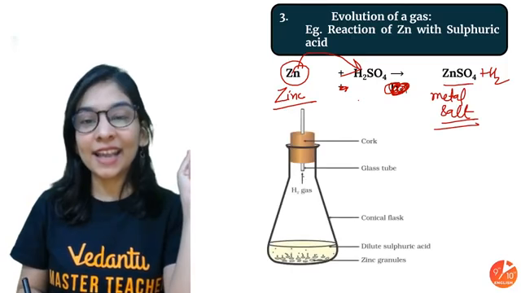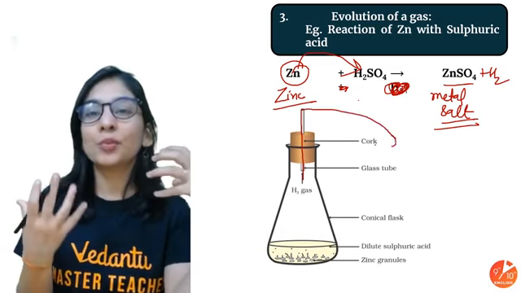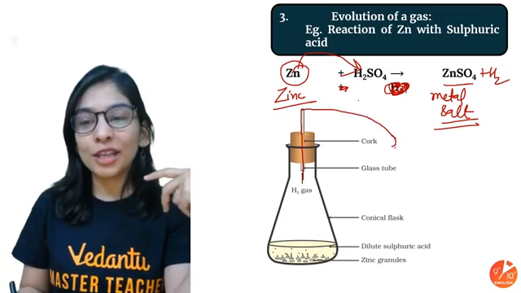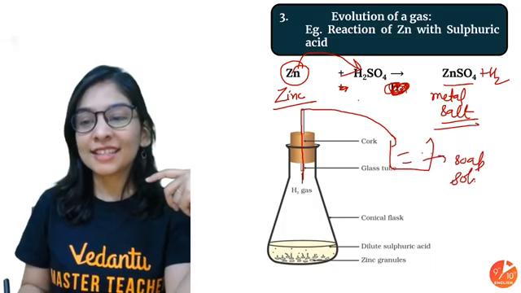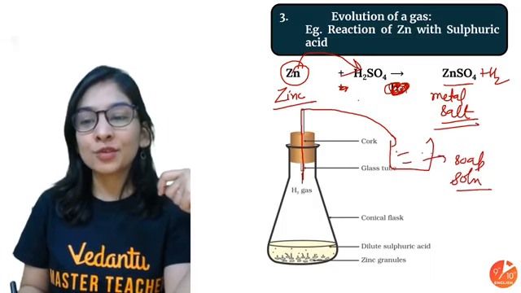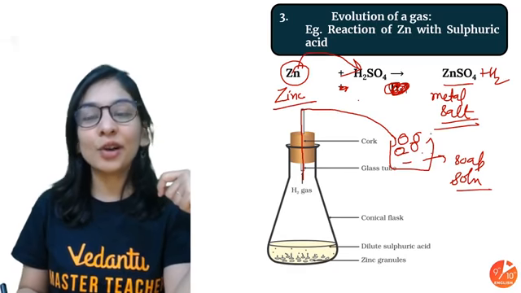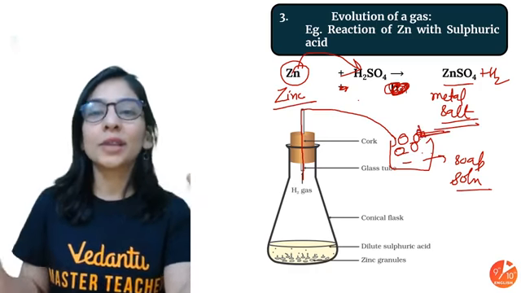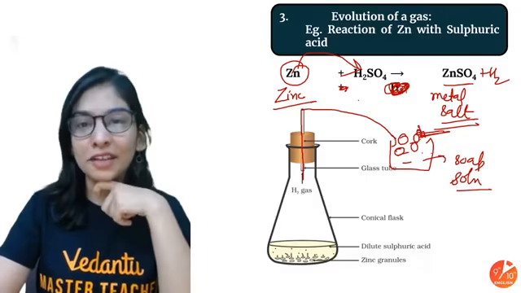And how can you check hydrogen gas? If you put a funnel over it, or a glass tube over it, two things you can do. If you pass this gas through soap solution, soap bubbles are going to trap the hydrogen gas, and whenever you take a burning candle or burning matchstick near it, it will burn with a pop sound. As simple as that. So you can also detect your hydrogen gas.